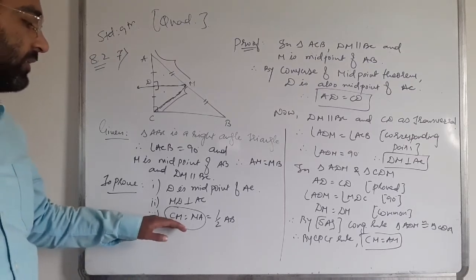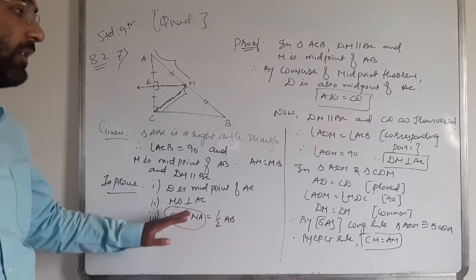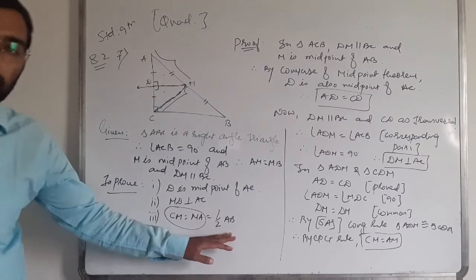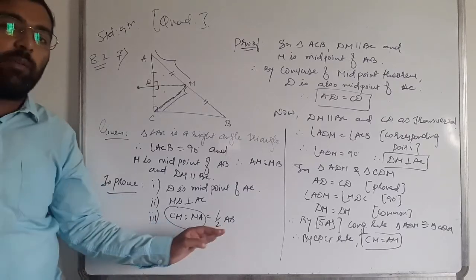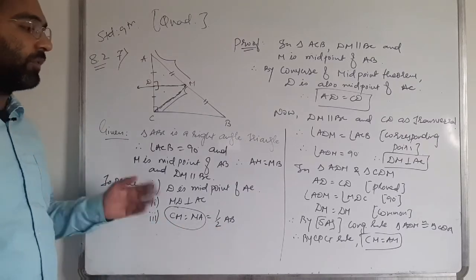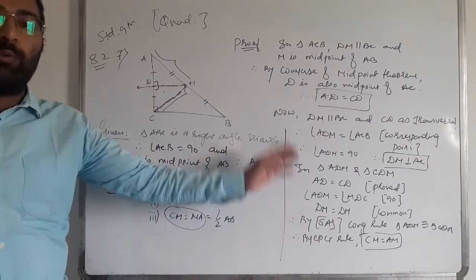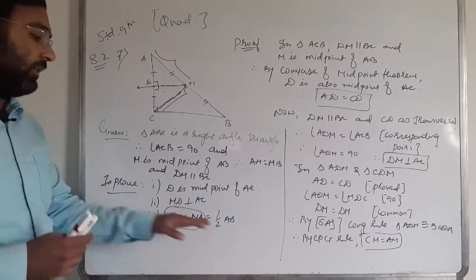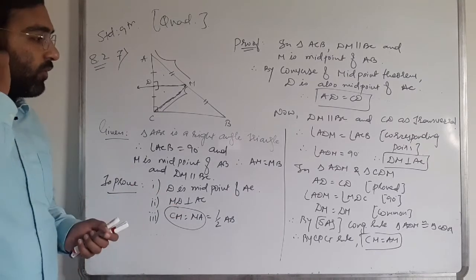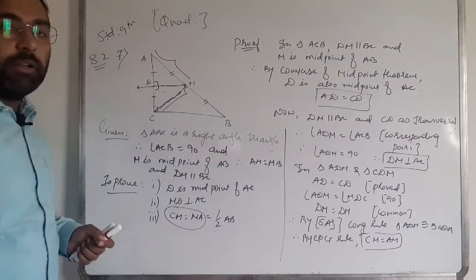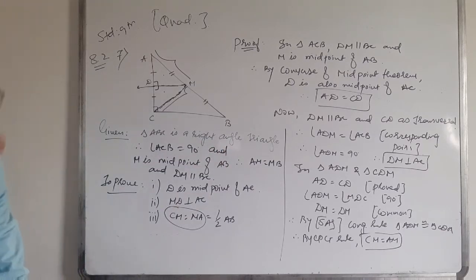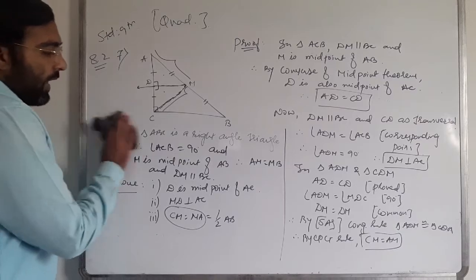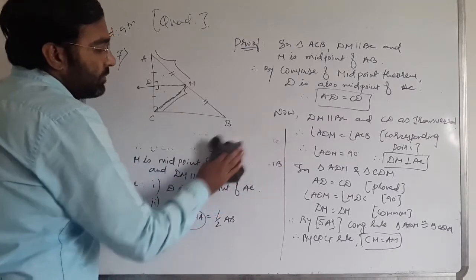Now I have to prove that CM is equal to MA, that is proved. Now I have to just prove that it is equal to half AB. So for half AB, first of all you have to note down all this part, and after that we have to move for half AB. For that I have to write this question part, that is given and to prove.